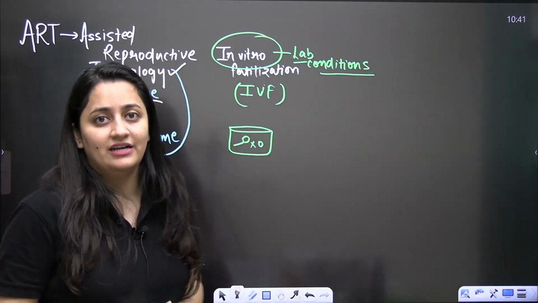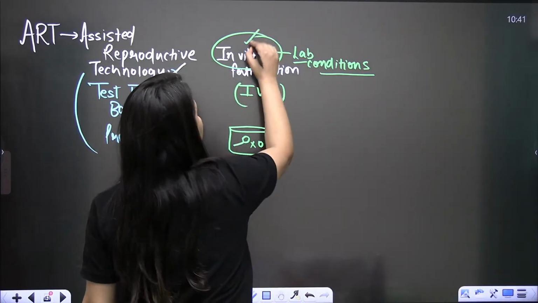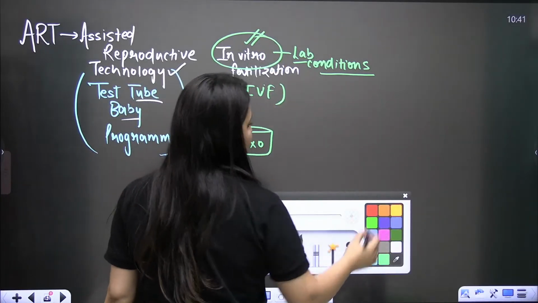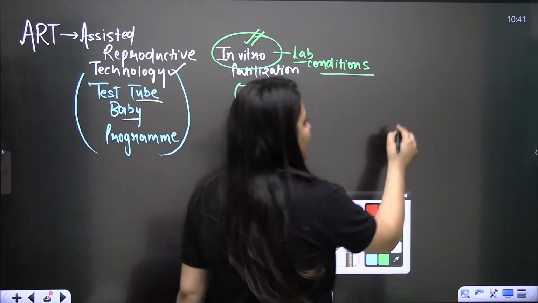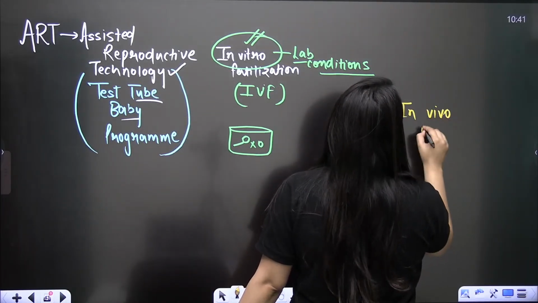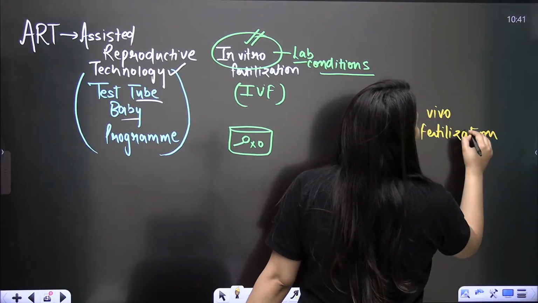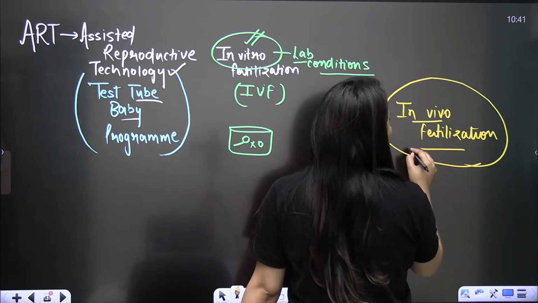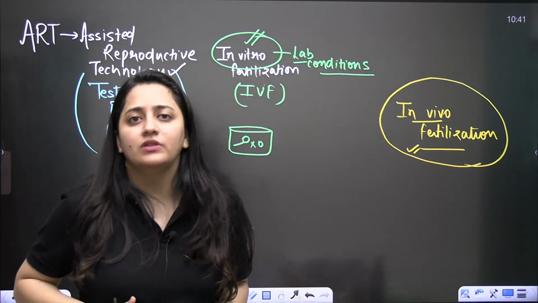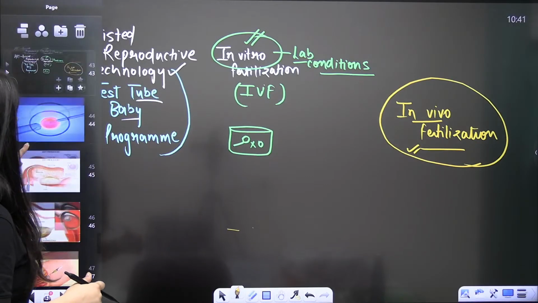So in vitro fertilization, IVF, as I said, is where the fertilization is outside the body. And in assisted reproductive techniques, some in vivo fertilization ways are also there. In vivo means within the body, where the gamete fusion is within the body. So this is how we need to study it.